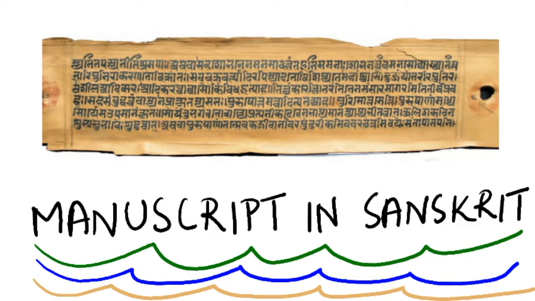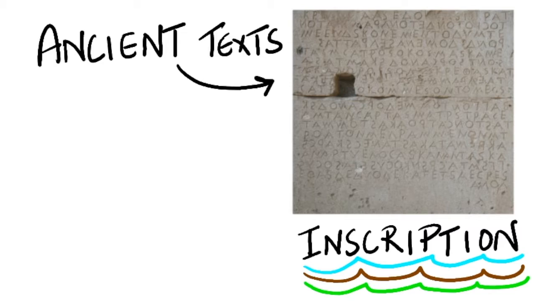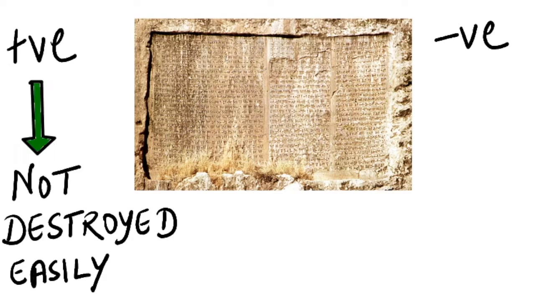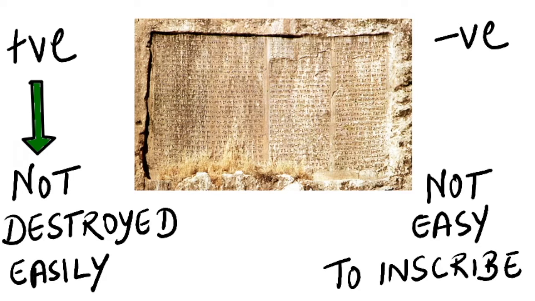Now coming on to inscriptions. These are also the ancient texts, just like manuscripts, but the only major difference between them is inscriptions are written on a metal or a stone, unlike manuscripts which were written on a palm leaf or a bark of a tree. Writing on a stone or metal has a positive and a negative aspect. The positive part is that these inscriptions will not be destroyed so easily with the passage of time.